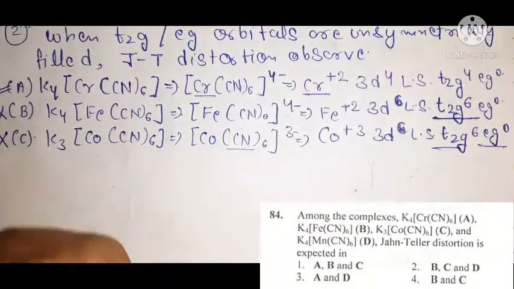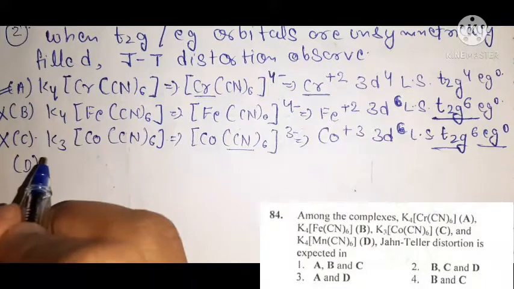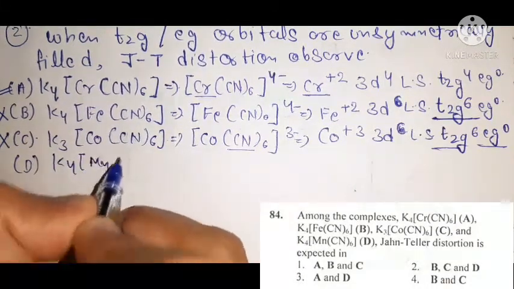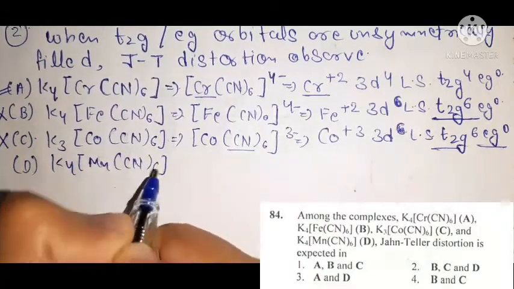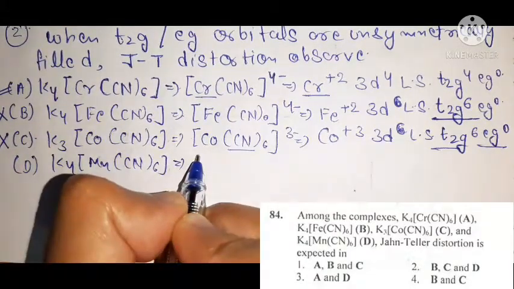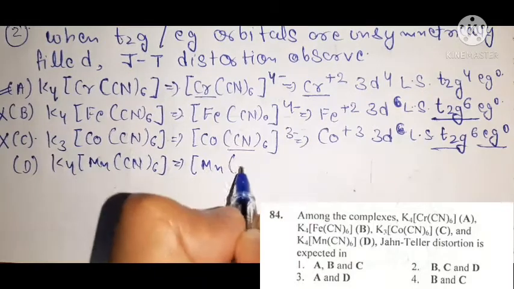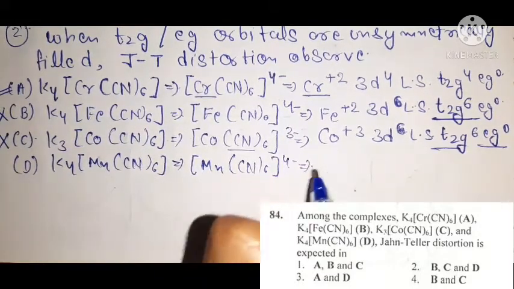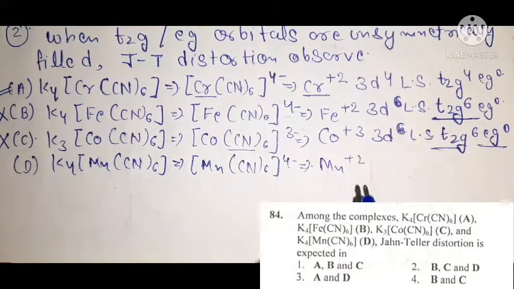Okay. Now for complex D, it is K4[Mn(CN)6]. Now in this condition it is [Mn(CN)6]4-. That means manganese is present in +2 oxidation state.